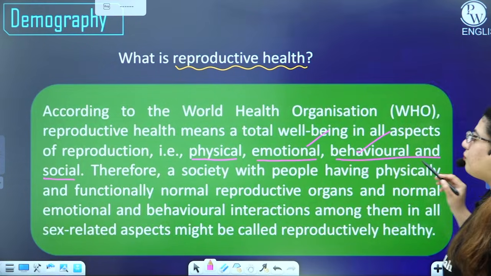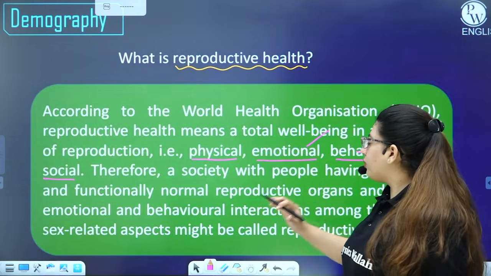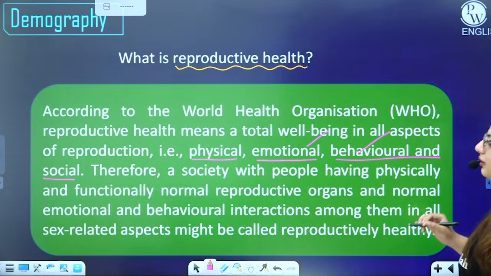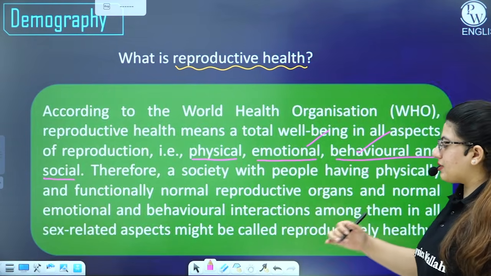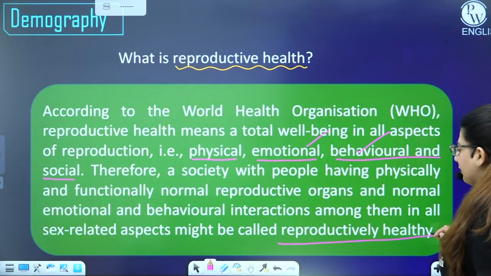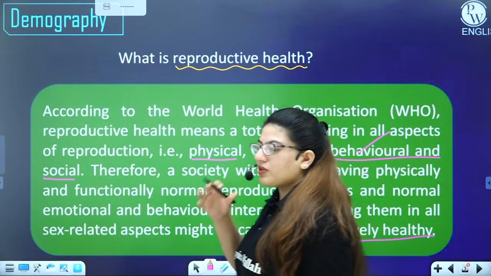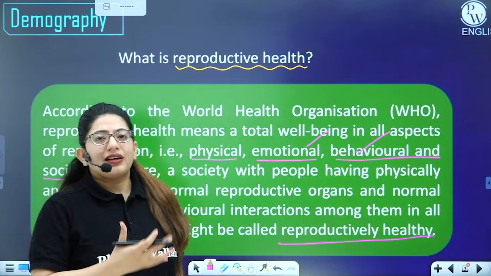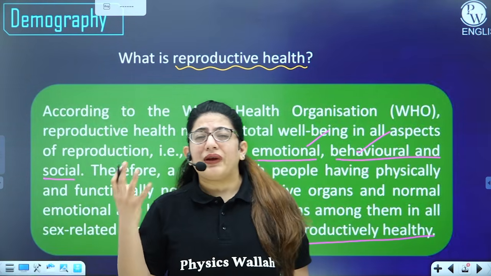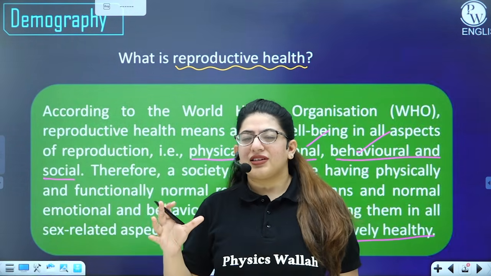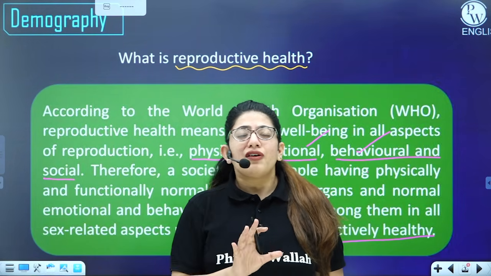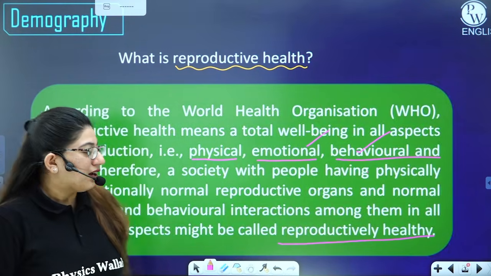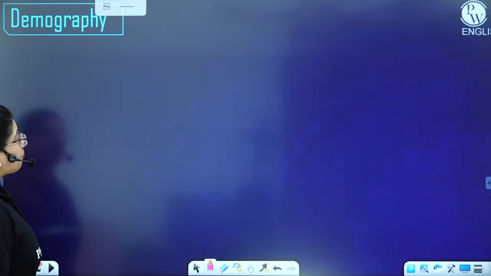Therefore, a society with people having physically and functionally normal reproductive organs and normal emotional and behavioral interactions among them in all sex related aspects might be called reproductively healthy. So this is what I have explained to you, that if a person is physically fit, and its reproductive organs are going well, then even after that its emotional and behavioral aspects play a vital role, and then we call it reproductively healthy. So all those organisms which are reproductively healthy make a reproductively healthy society. All right, so next is demography.